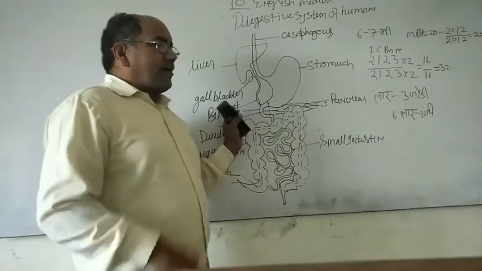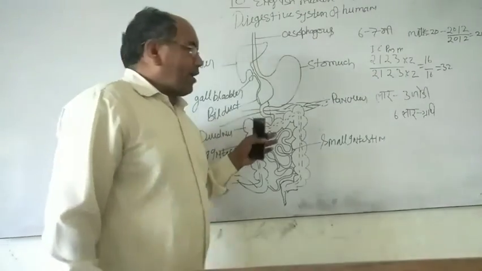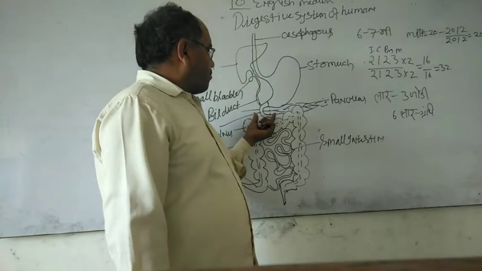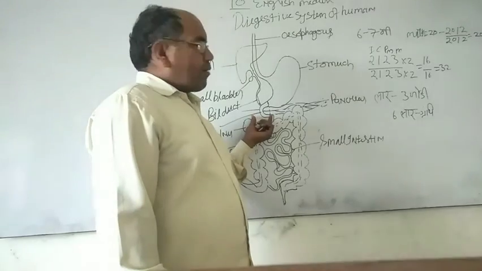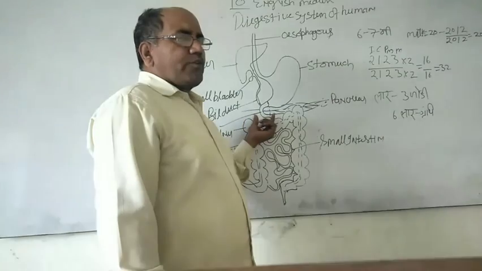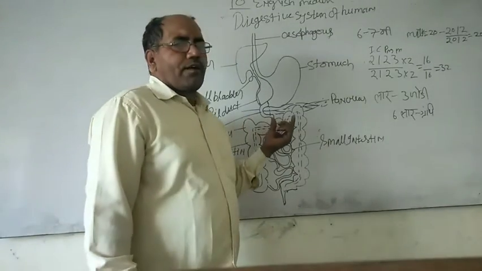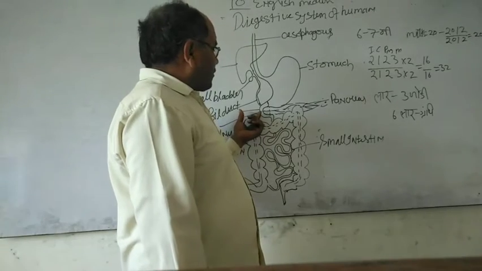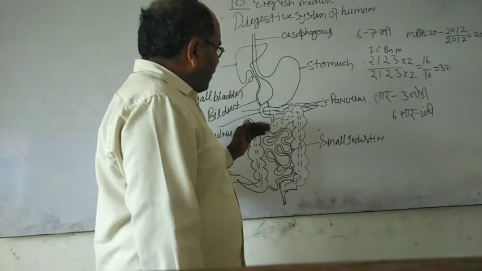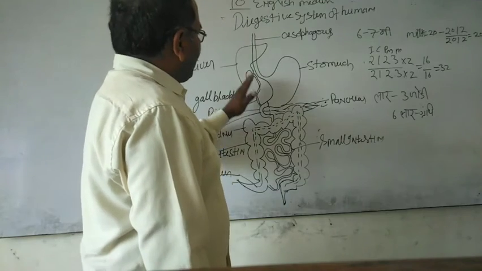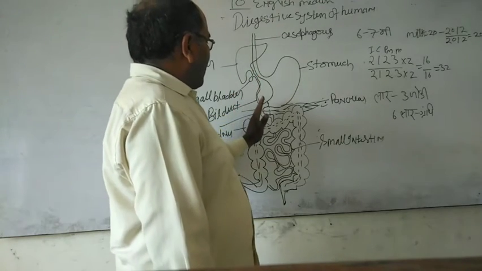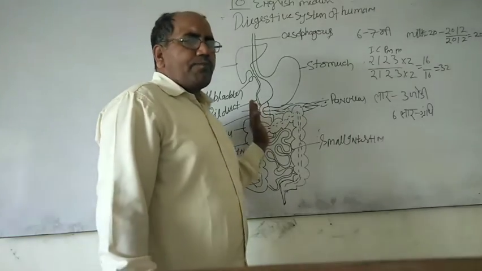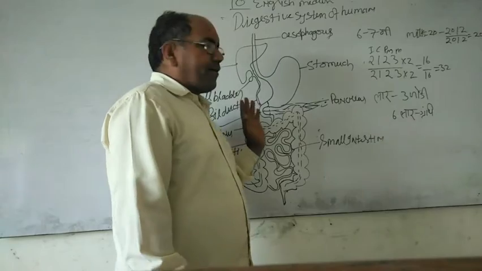The first part of the small intestine is called the duodenum. The duodenum is the foremost, upper part of the alimentary canal or small intestine, and it is a C-like structure. In this region the bile duct and the pancreatic duct open and pour their secretions into the duodenum.